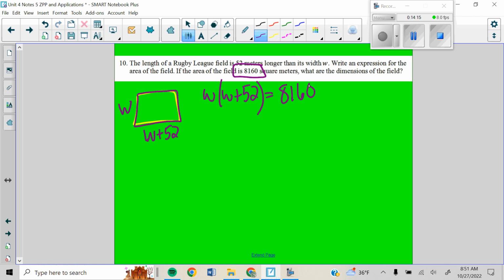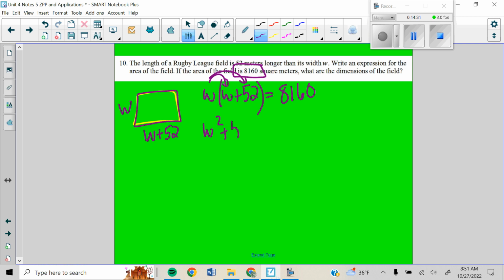So we are going to distribute that W in. We need to make it equal to 0. We're going to factor it, and then we're going to set our parentheses equal to 0. It sounds like multiple steps. Yeah, these do get to be a little tedious, but none of it is hard work.